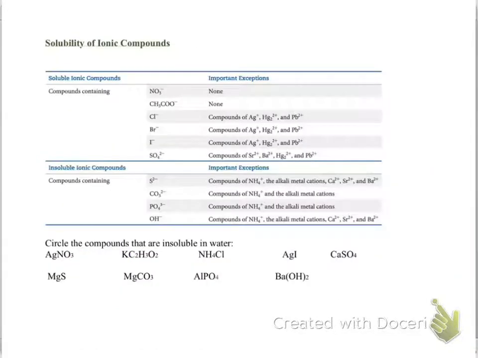Now, as we said, ionic compounds are highly polar. Most ionic compounds are soluble in water, but there are some exceptions. Some ionic compounds are not soluble in water, or are only slightly soluble. The reason is that when the solid is formed, there is an attraction between the ions. If that attraction between the ions is stronger than the forces of attraction between the ions and the water, then the ionic compound does not dissolve.